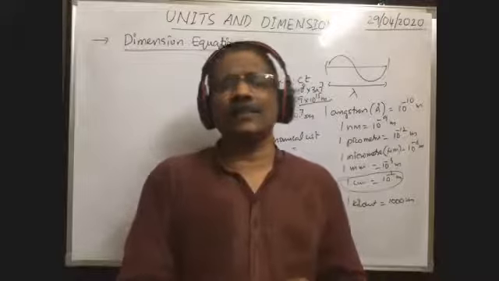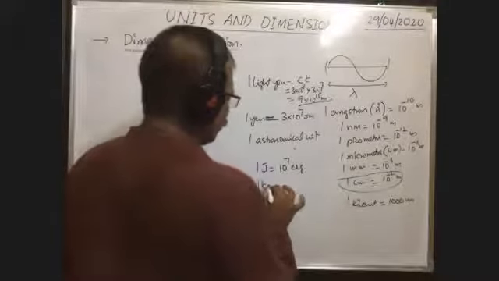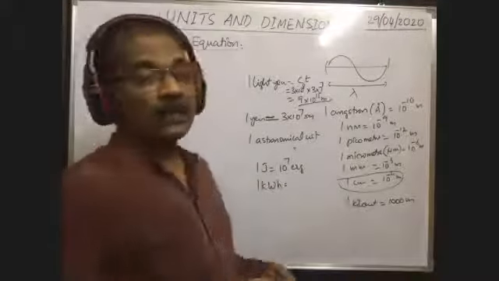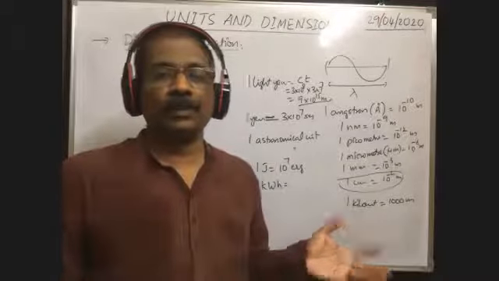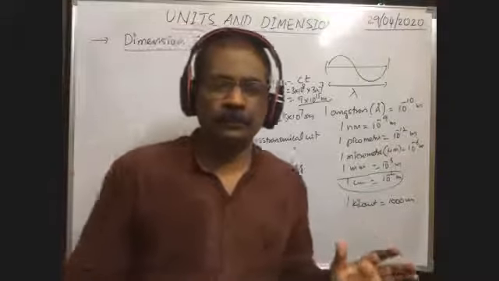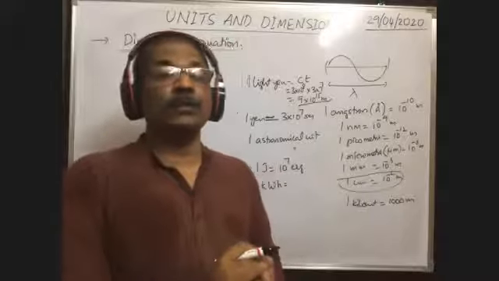Those are practical units. Kilowatt hour is the practical unit of energy.